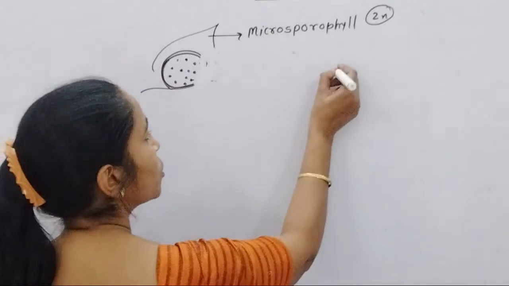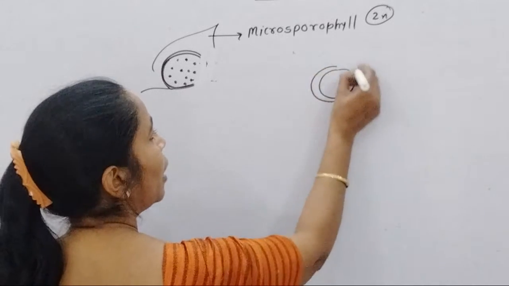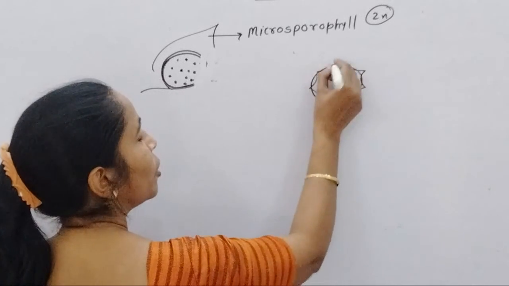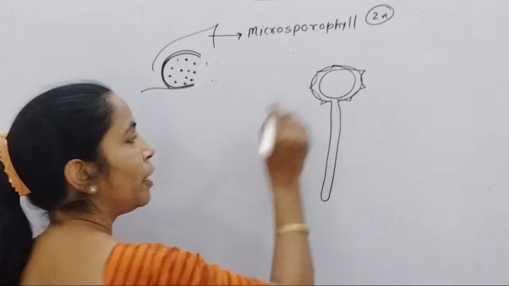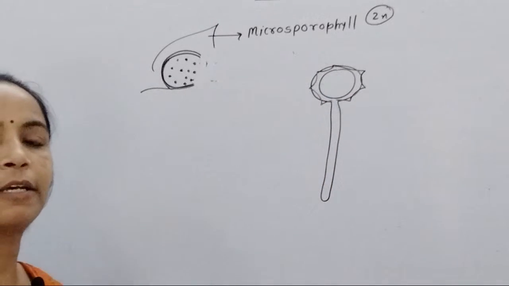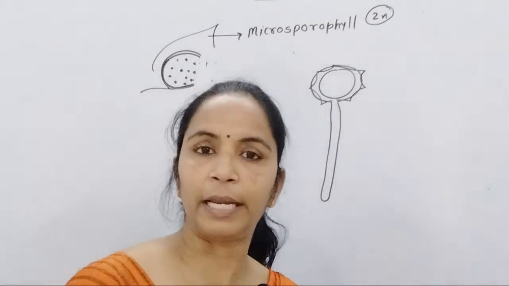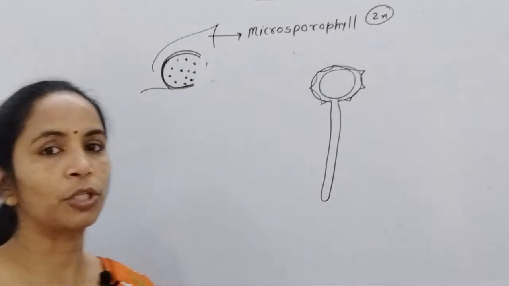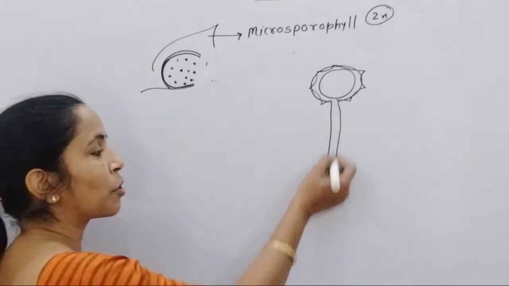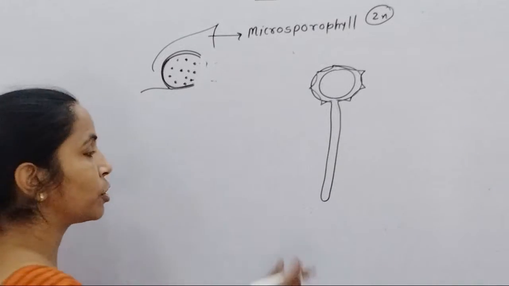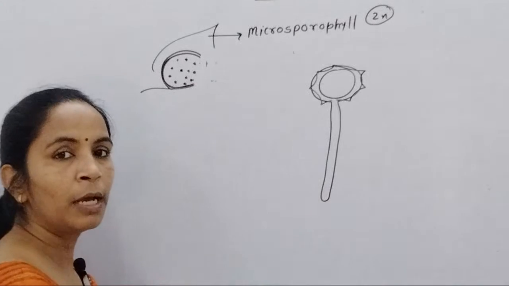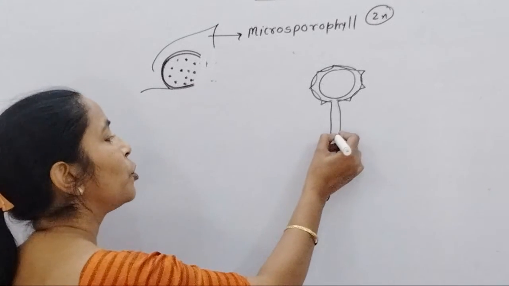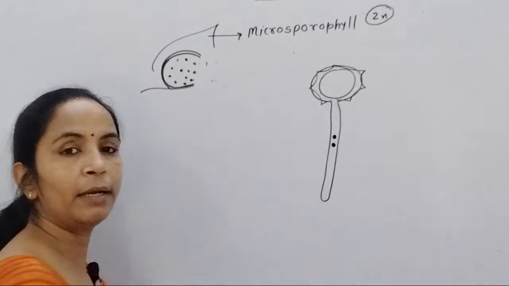This is the pollen grain, and from the germ tube it produces the pollen tube. The pollen tube is a filamentous structure. Siphon means filament. This siphon-like filamentous structure reaches towards the archegonium, and this pollen tube carries the male gamete.